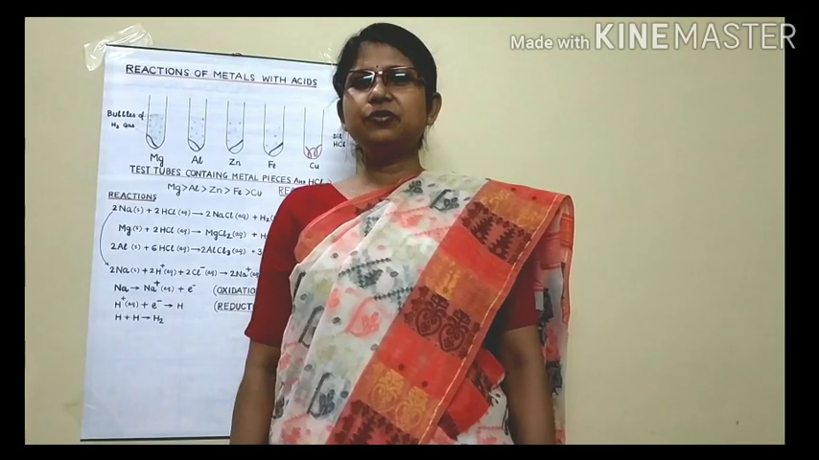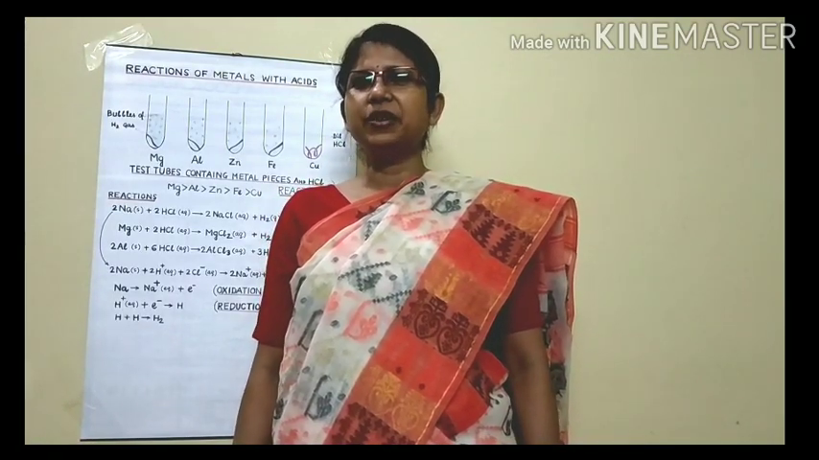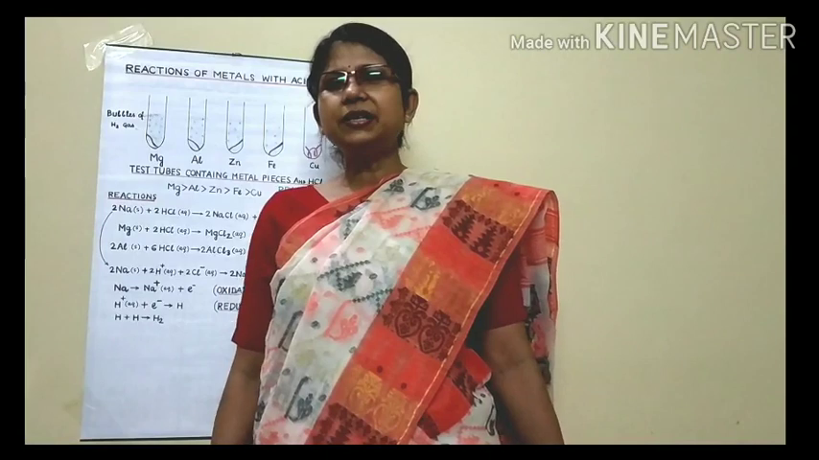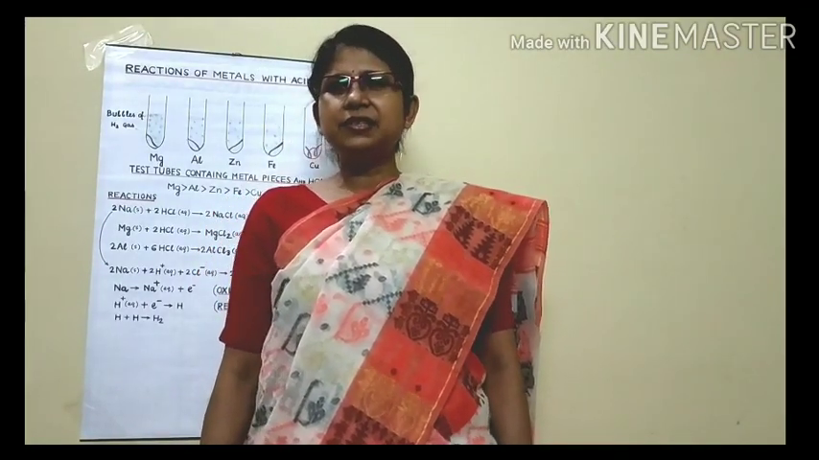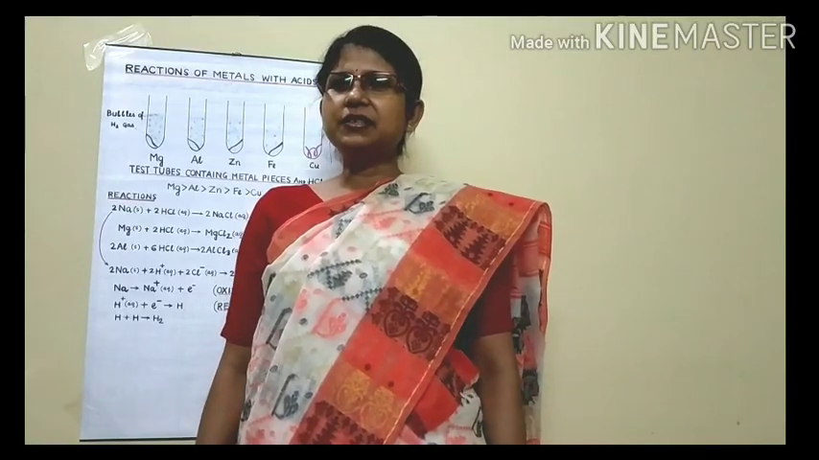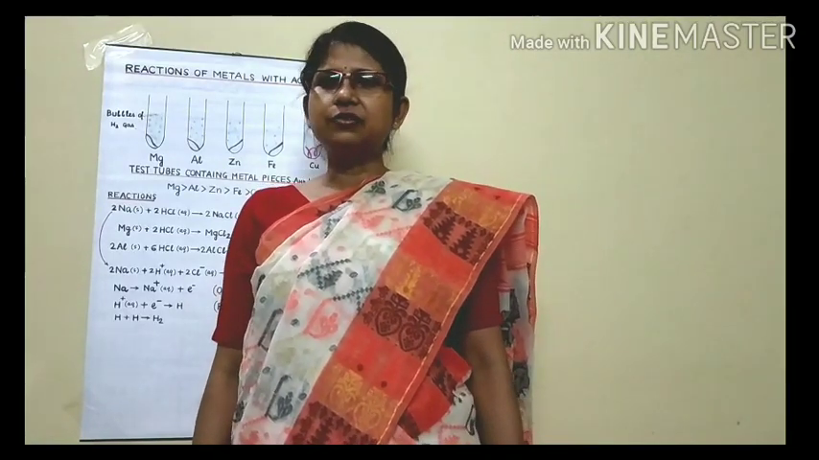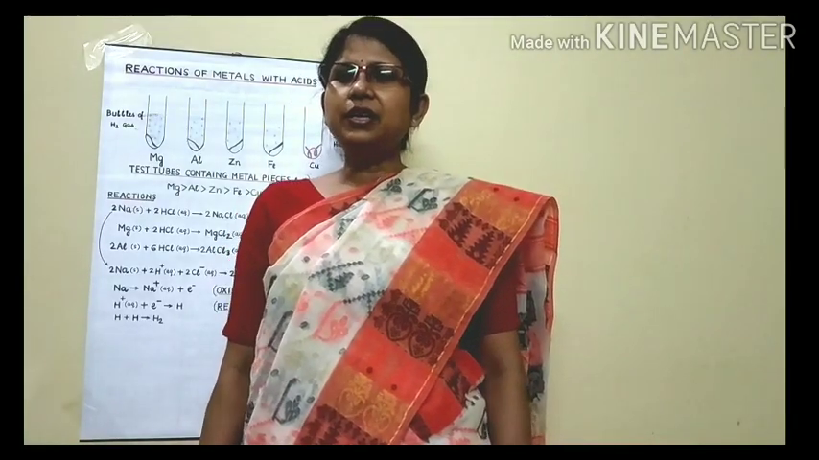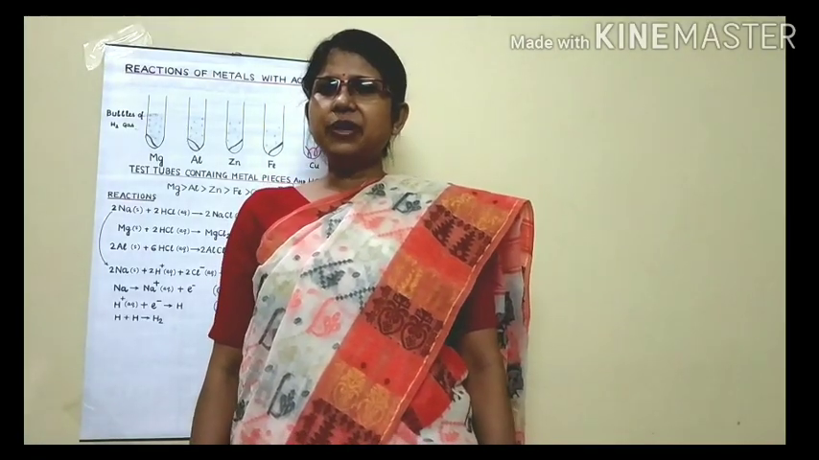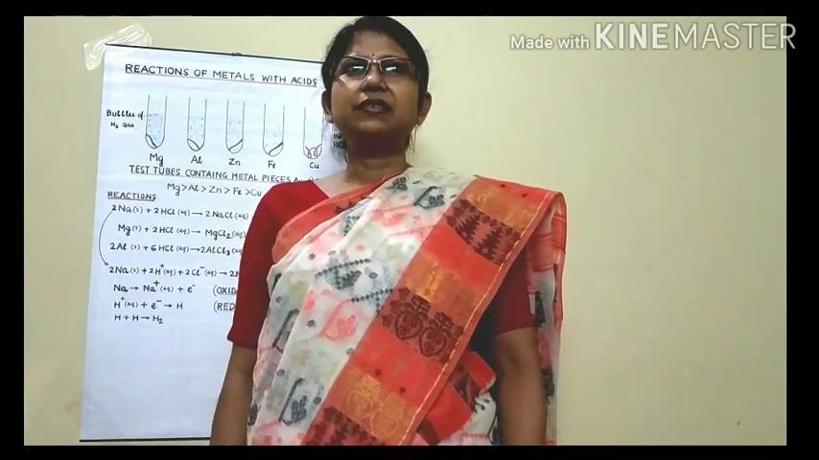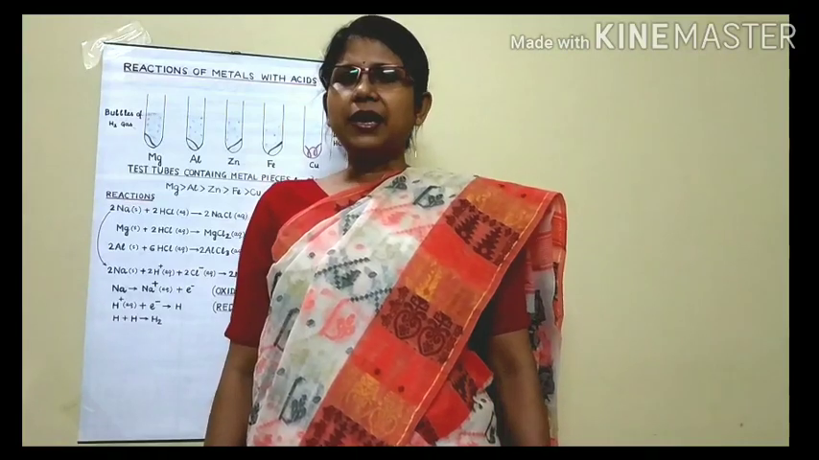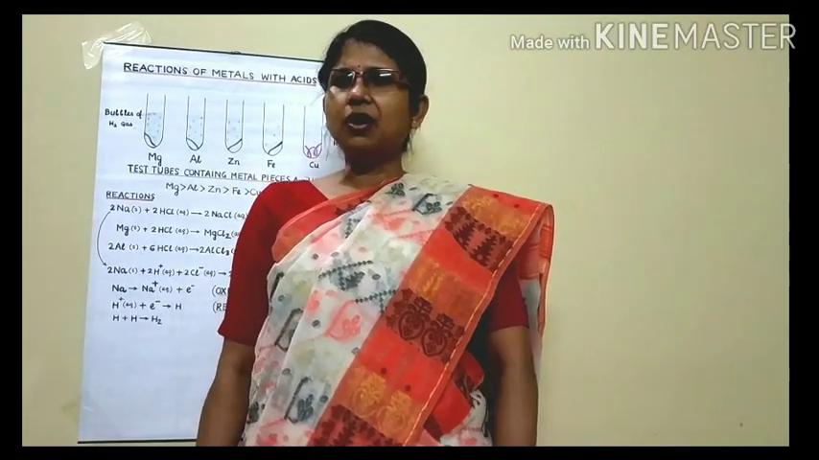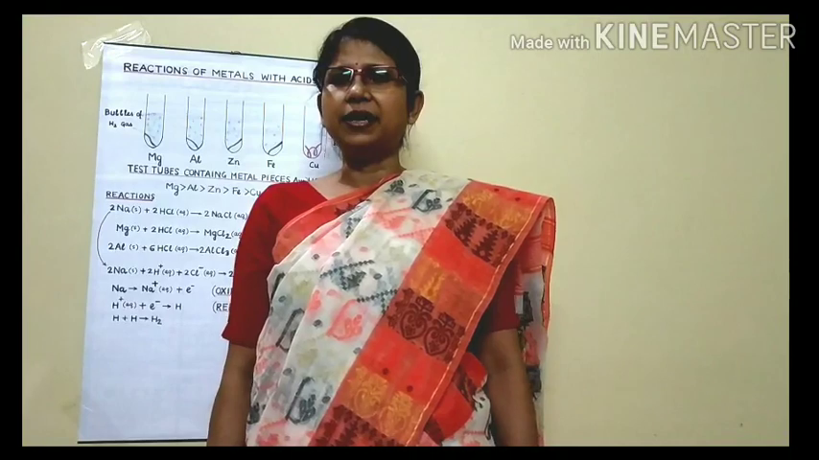Hello students, today we are going to discuss the reactions of metals with acids. Some metals react vigorously with dilute acids. Some metals react rapidly. Some metals react slowly, whereas others do not react at all. Practically, if we perform an experiment with small pieces of metals like magnesium, aluminium, zinc, iron and copper with dilute acid, we can observe the rate of formation of hydrogen gas bubbles carefully.